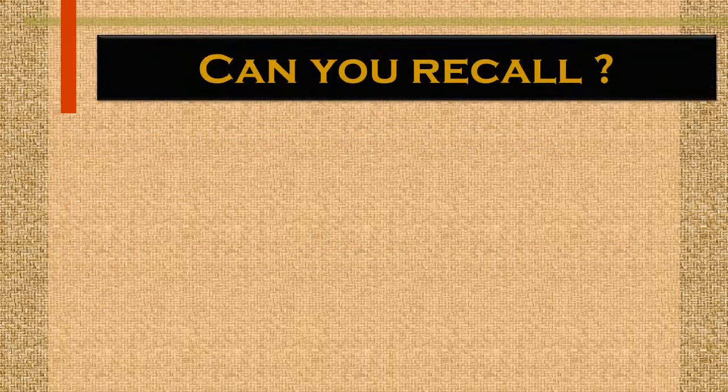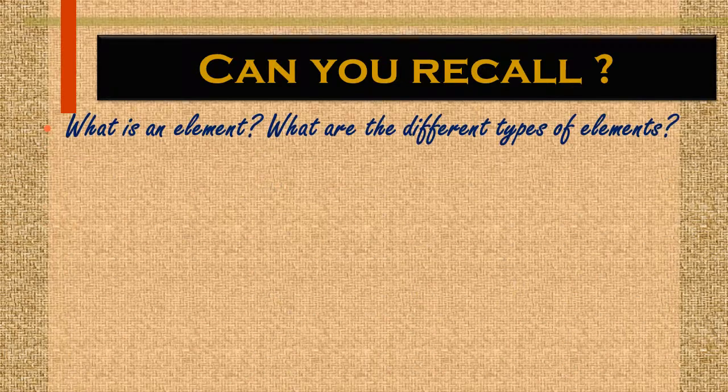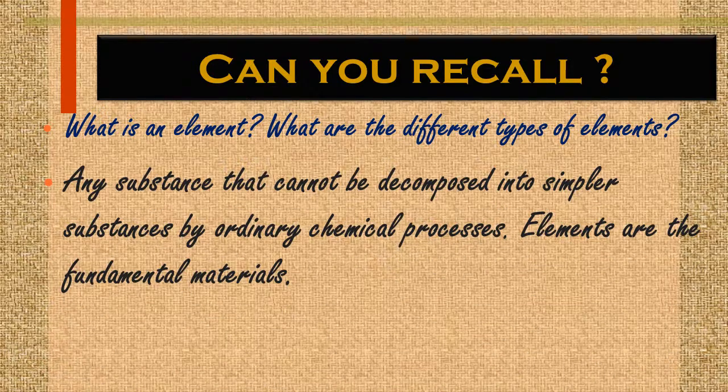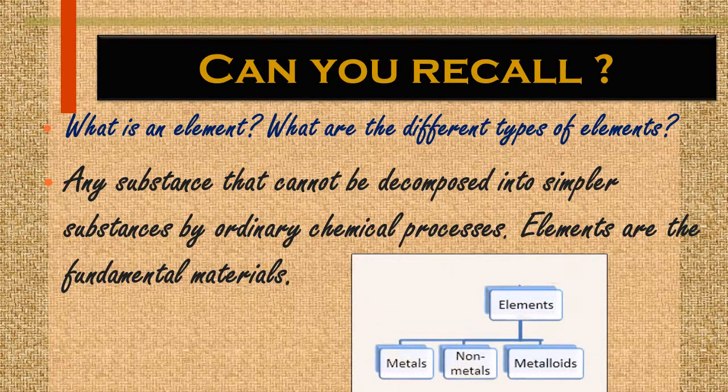Alright, so can you recall? Let's answer some questions. First, what is an element and what are the different types of elements? Any substance that cannot be decomposed into simpler substances by ordinary chemical process is an element. Elements are the fundamental materials, and there are three types of elements: metals, non-metals and metalloids.